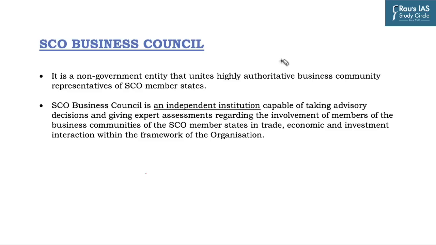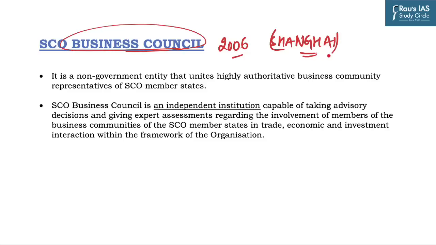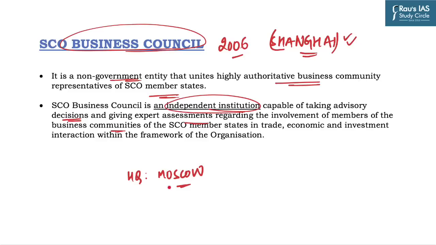Now we will take forward our discussion to the SCO Business Council. It was founded in 2006 at Shanghai. It is a non-government entity that unites highly authoritative business community representatives of SCO member states. It is an independent institution capable of taking advisory decisions and assessments regarding the involvement of members of business communities. One more interesting fact is that its permanent headquarters is situated at Moscow and not at Shanghai. Although it was founded at Shanghai, its headquarters is at Moscow. Remember this fact for your prelims exam.